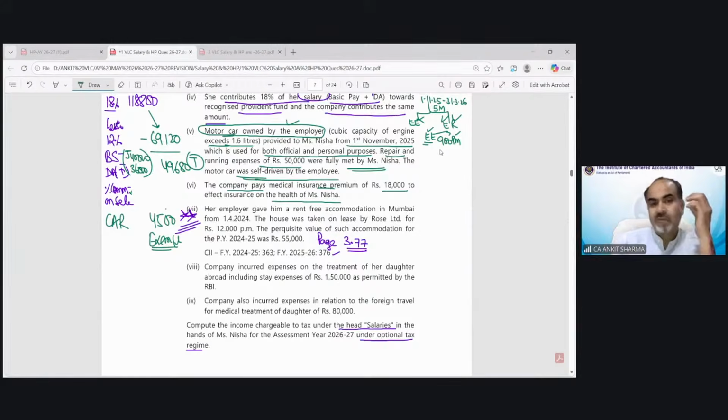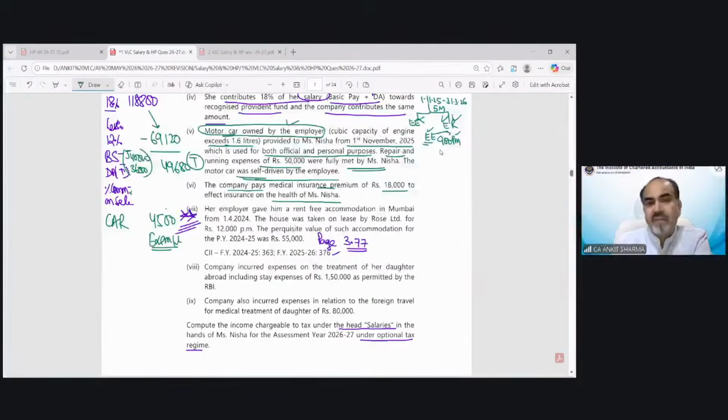So I was waiting for this point, and this is a kind of point I believe you did not solve anywhere. So this is a very, very interesting point, and I do believe if that has been asked in the RTP, then there is a very high probability that this kind of point could be there in the examination.